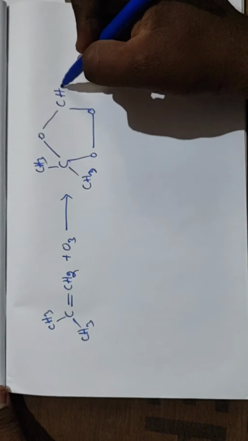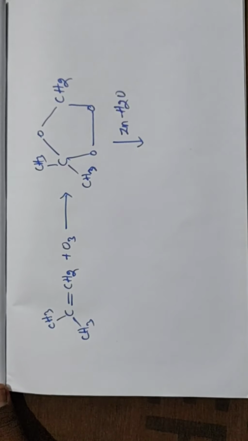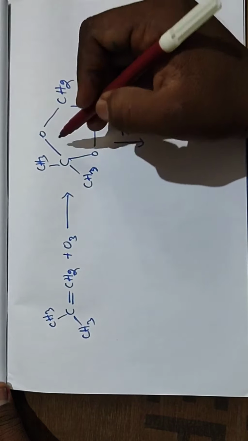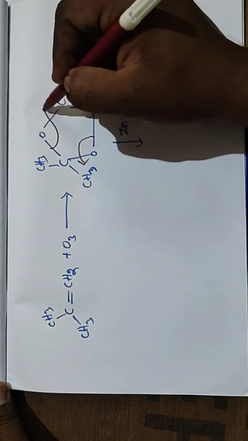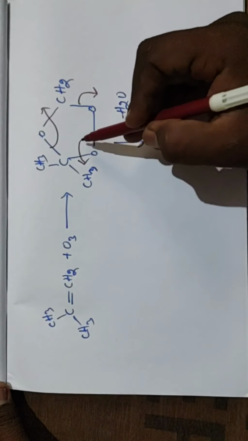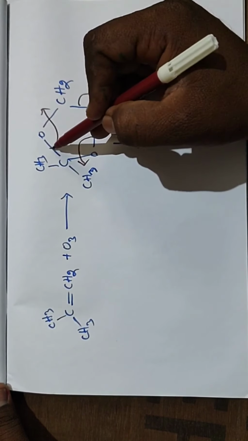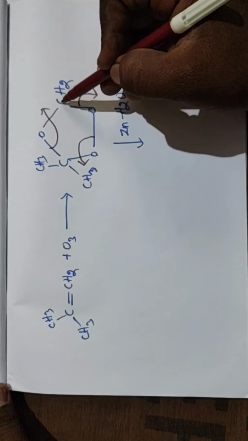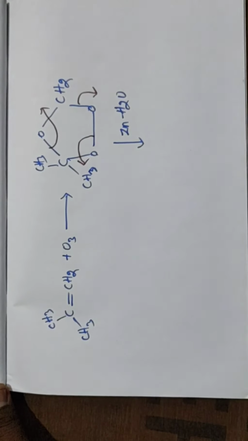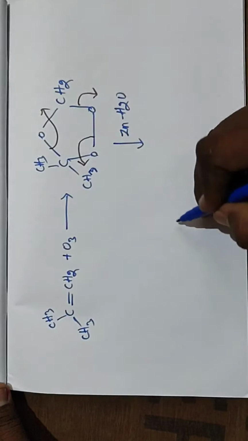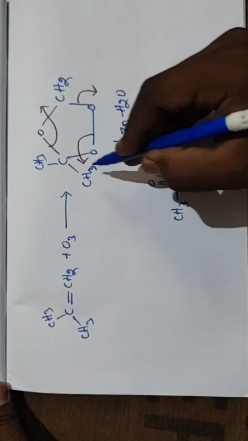This is CH2, and by adding zinc and H2O, this bond is going to break like this. This bond is shifted onto this carbon as C double bond O, and this bond is going to break and shift onto this carbon as C double bond O, and this oxygen is removed. So we get the product CH3C double bond O CH3.